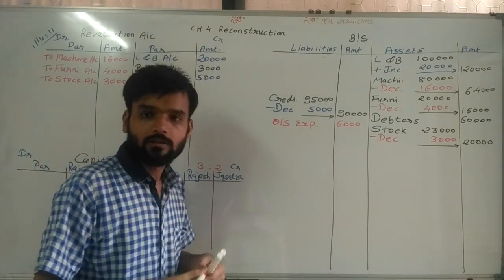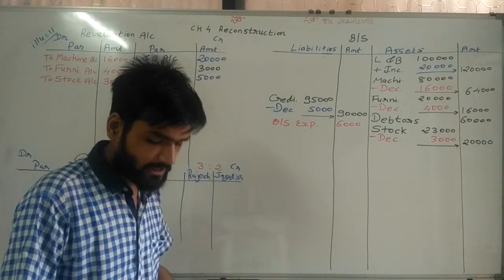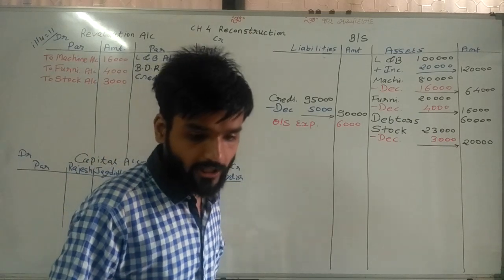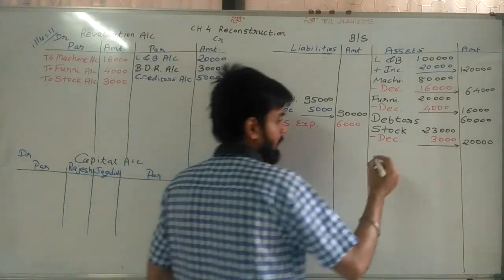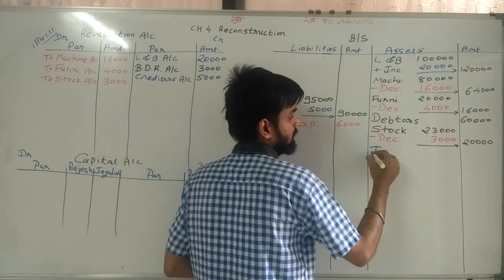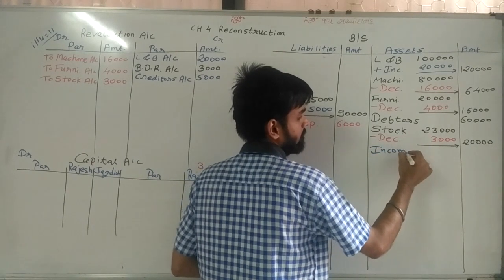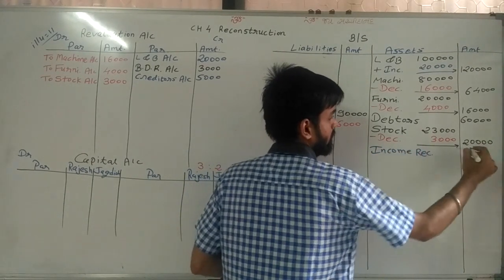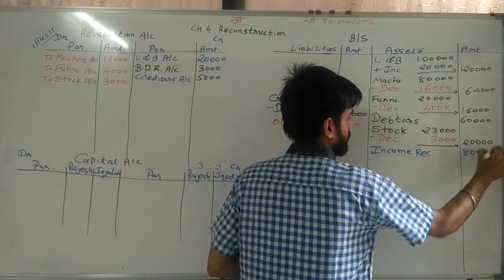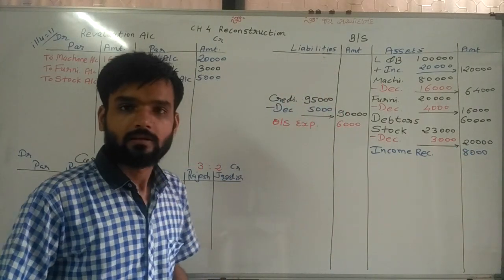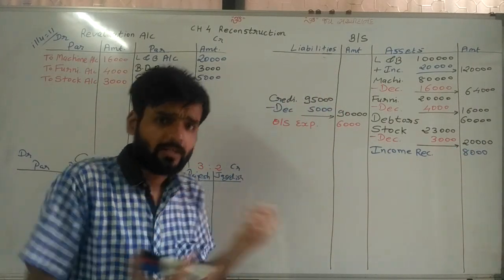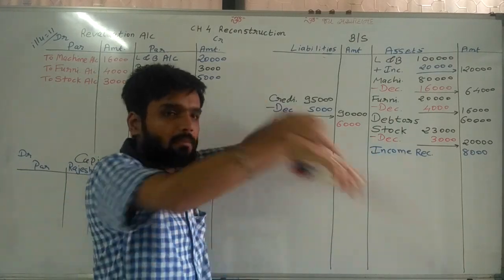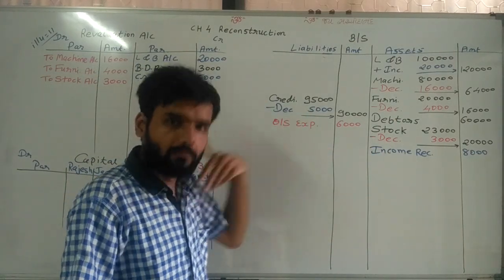Same way, sir, income receivable 8,000. We need to write. So write down here, income receivable 8,000. That is my asset. Receivable means asset. Payable means liability. Outstanding means payable.